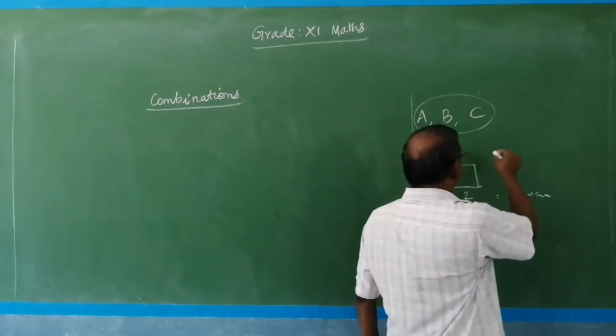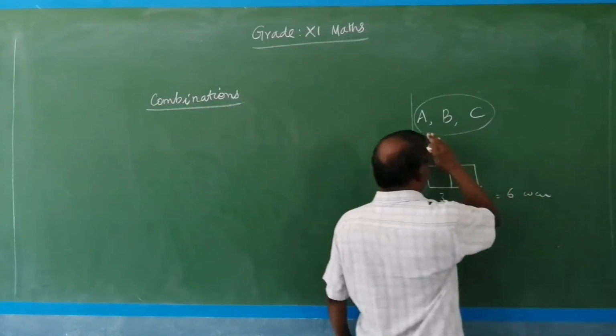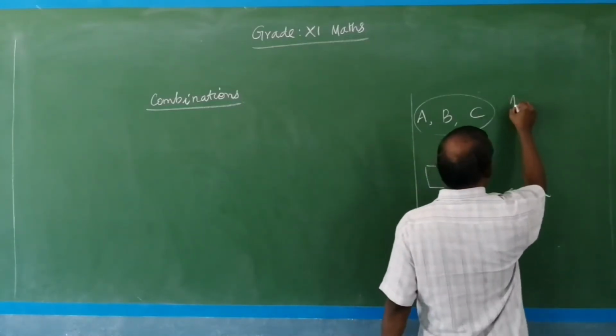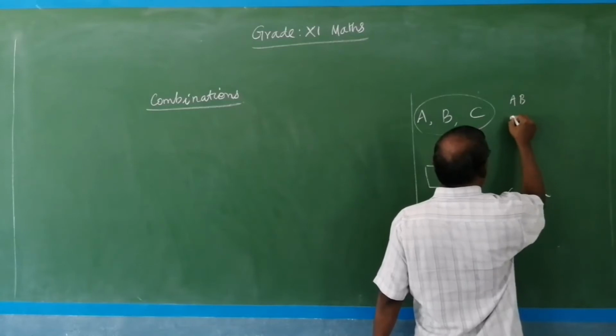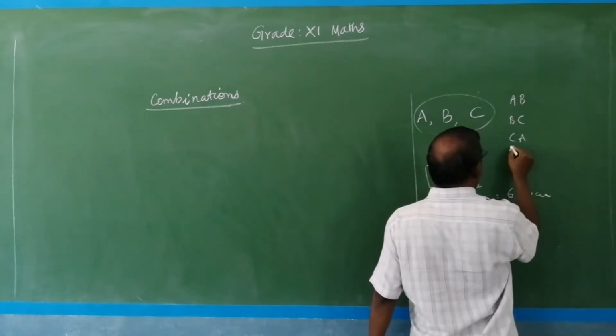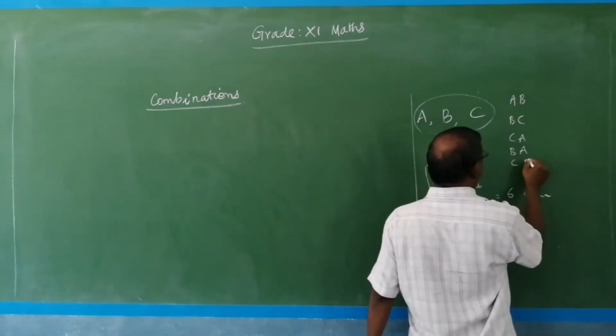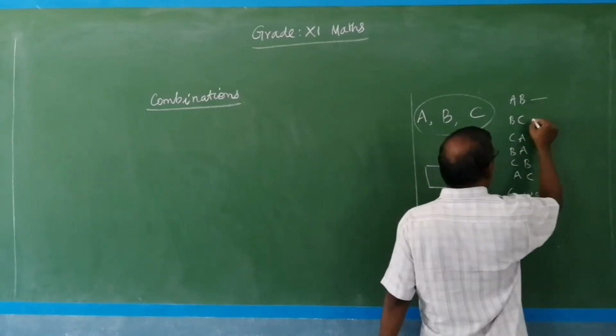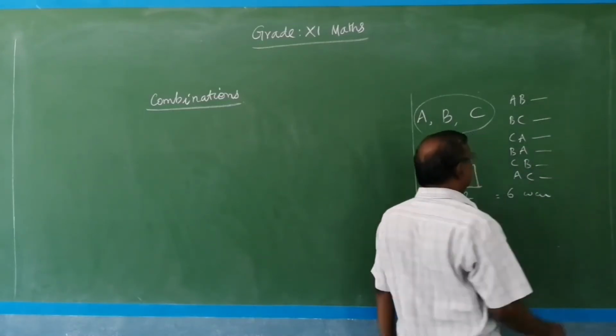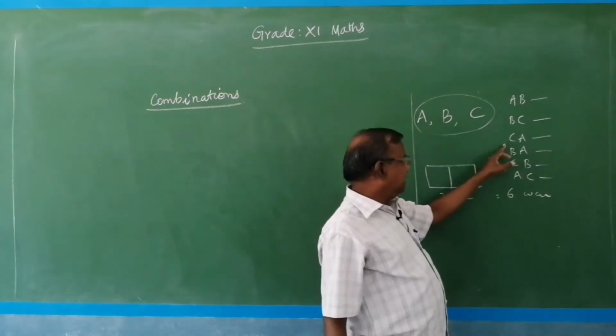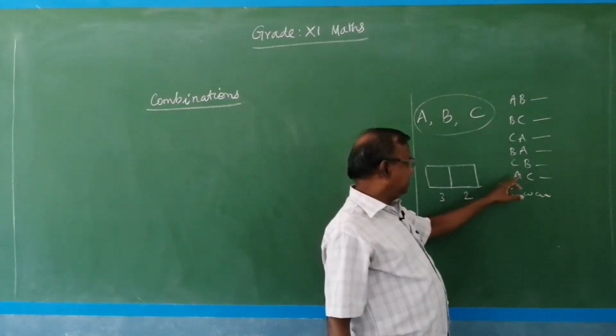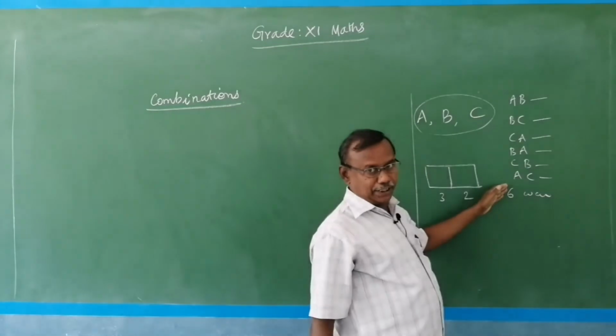In other words, we can make them sit here as AB, BC, CA, BA, CB, AC, 1, 2, 3, 4, 5, 6. So AB, BC, CA, BA, CB, AC are all different permutations.